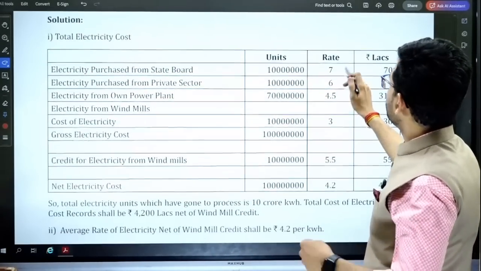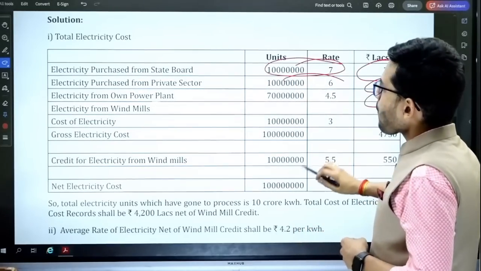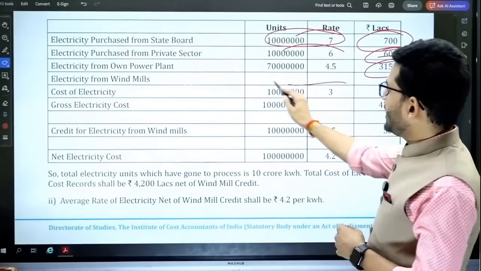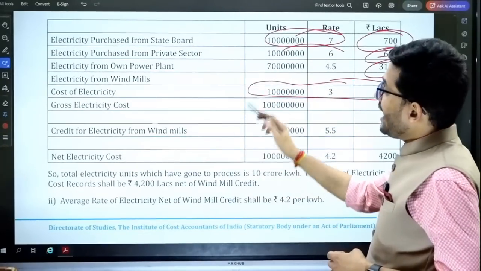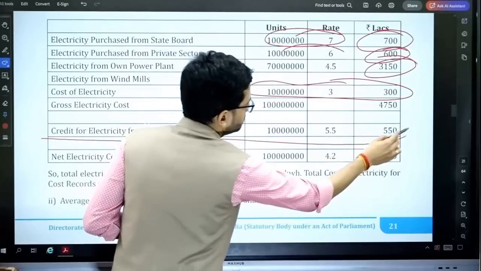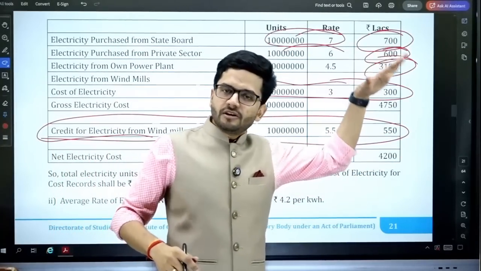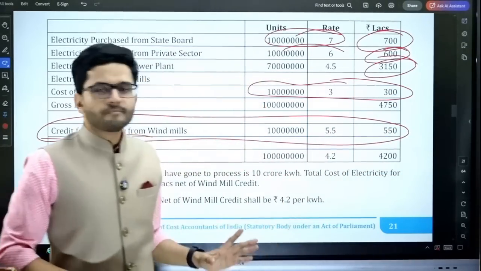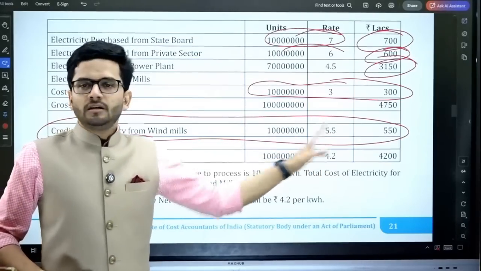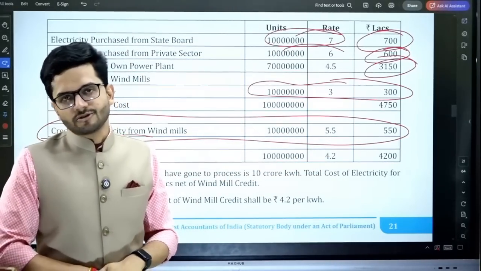So for total cost, we are going to just multiply each of the units by rate. These are the total costs. We are going to add the renewable form of energy, and then we are going to reduce the credit which is given to us for using the renewable source of energy. This credit means a reduction in our cost. If we reduce it, we'll get the weighted average cost, the average cost and the total cost which is used in the electricity.